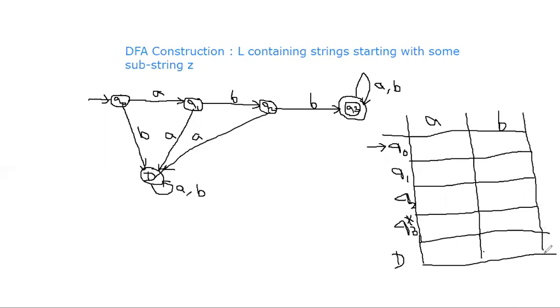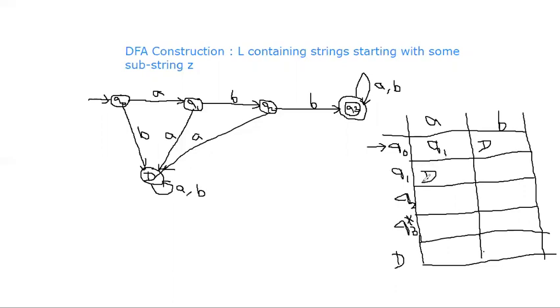Carefully observe. Now, Q naught on A? Q naught on A is Q1. I am writing the meaning of the transition diagram as a table, like converting a graph into its adjacency matrix. Q naught on B is the dead state.